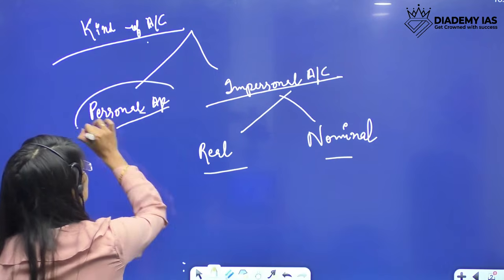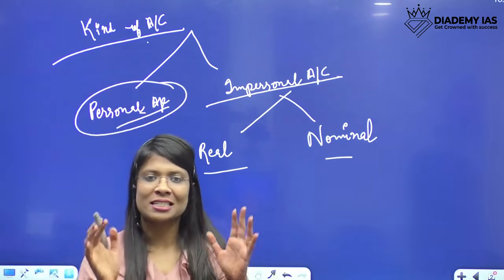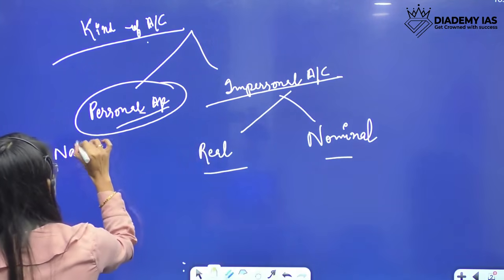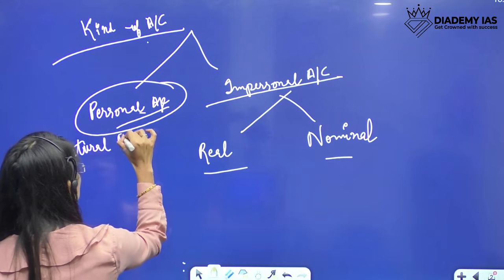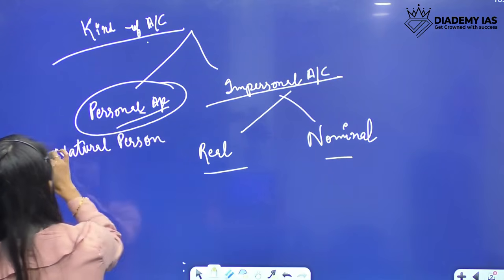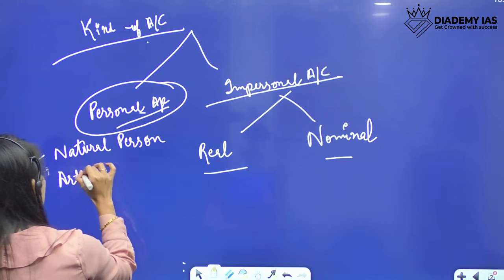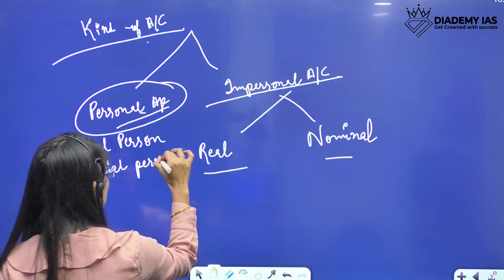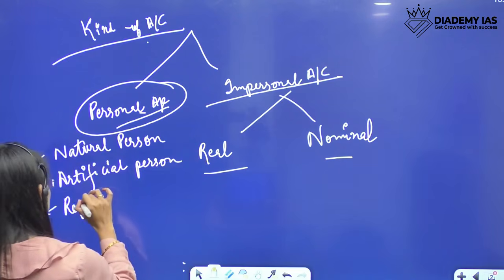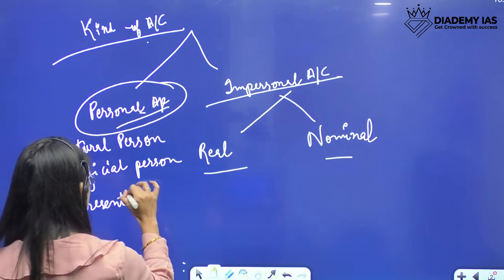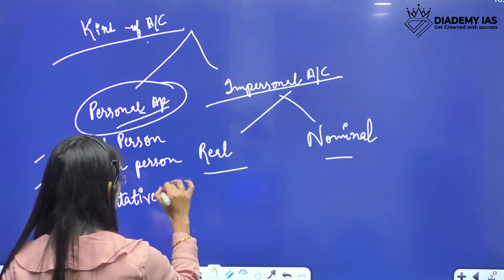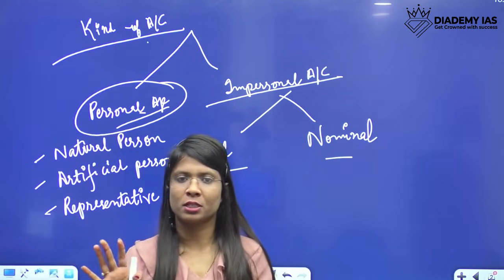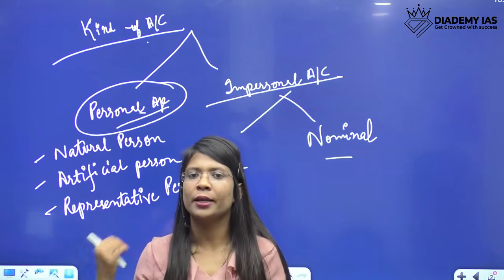So personal accounts, as the name suggests, tell about a person. The person could be any natural person, it could be any artificial person, or it could be any representative person. So there can be three types of person: natural person, artificial person, representative person.